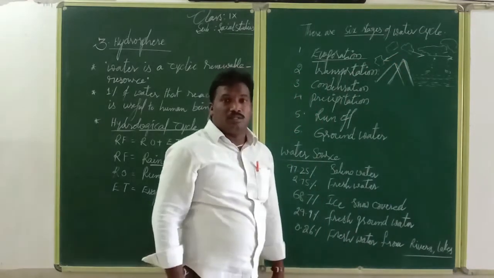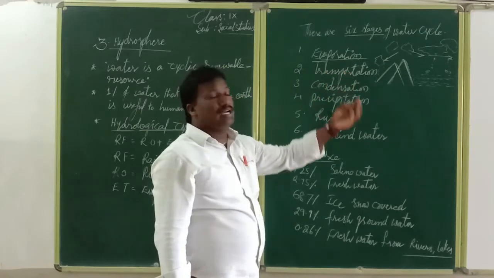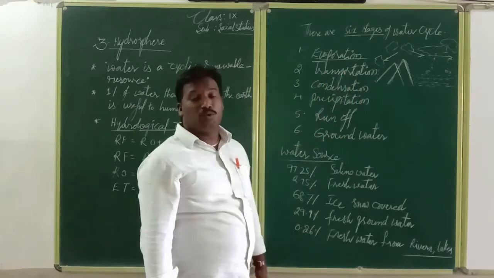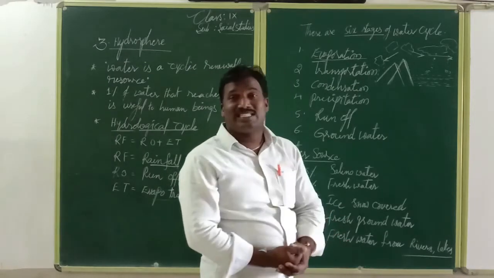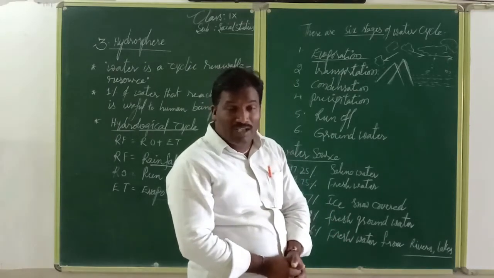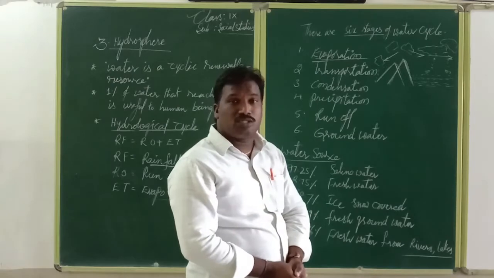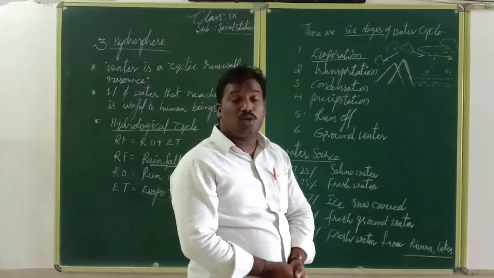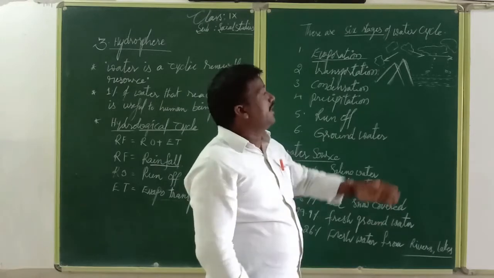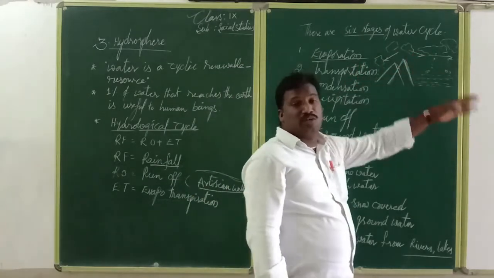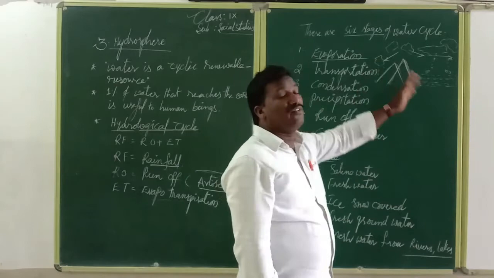Therefore that is called transportation. It moves from one place to another place. That is the second stage. Where evaporation creates the clouds, sometimes rain will not occur there, because the clouds move from one place to another on the basis of wind.